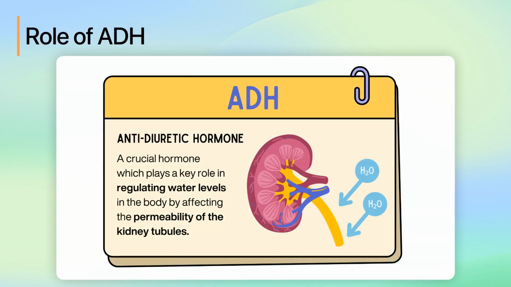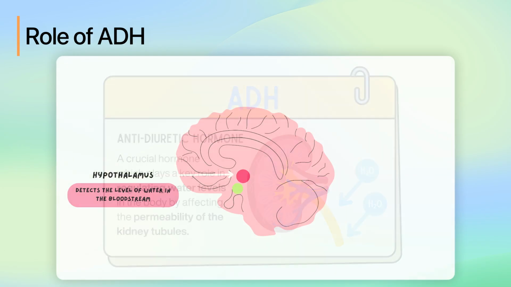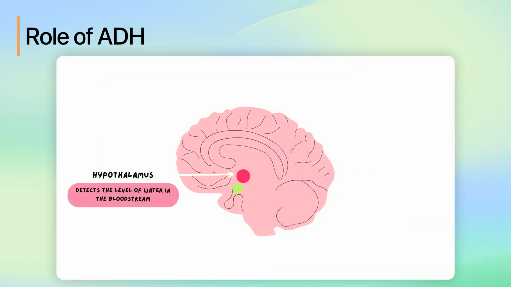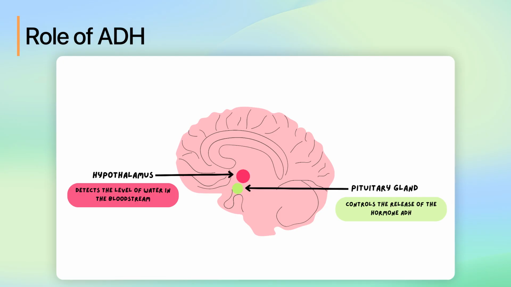To understand how the body maintains water balance, we need to look at a crucial hormone known as antidiuretic hormone, ADH. ADH plays a key role in regulating water levels in the body by affecting the permeability of the kidney tubules. The level of water in the bloodstream is detected by a part of the brain known as the hypothalamus. The hypothalamus sends signals to the pituitary gland, located at the base of the brain, which controls the release of the hormone ADH.